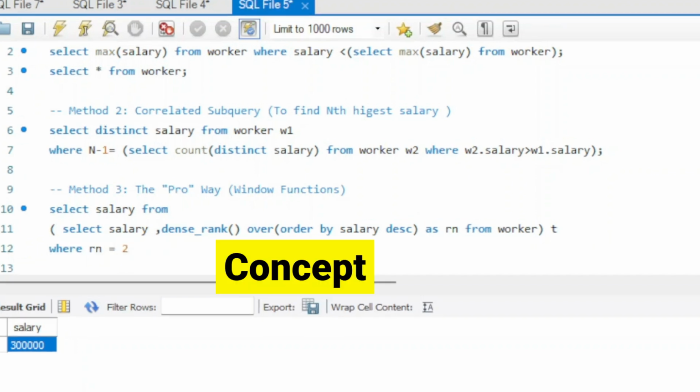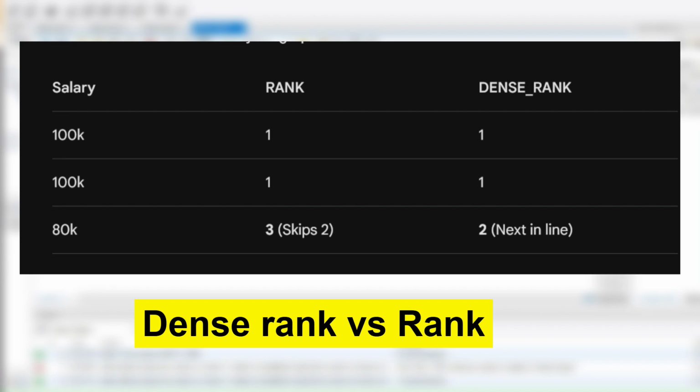Notice I have used the concept of window function, dense rank here, and not the rank. Let's try to understand this with simple example. If I have two people making 100k salary, if we use the rank function, it would skip the second and go straight to third. But in case of dense rank, it will keep it tight and keep the rank same for the people with the same salary. That is a secret sauce for